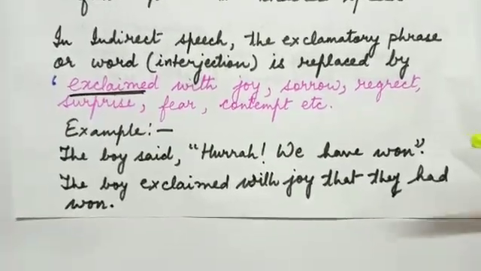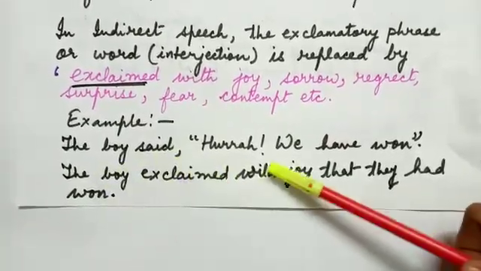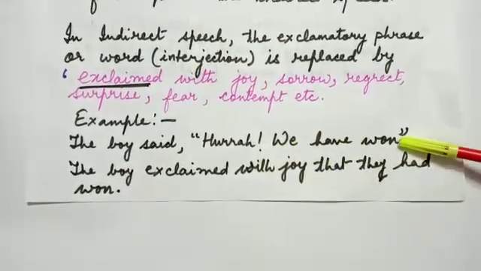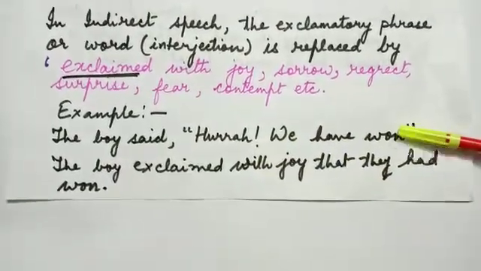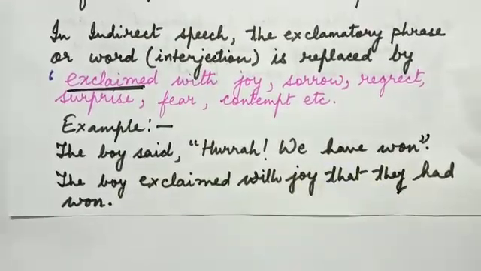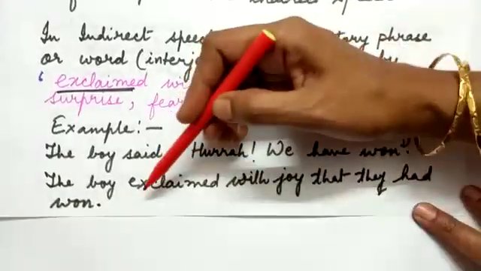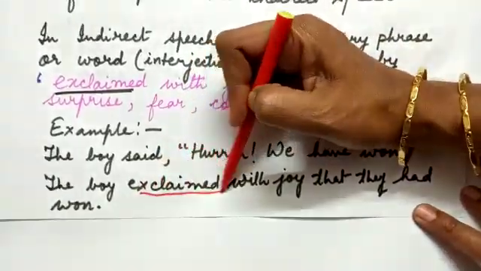Now here, what changes do we notice? The boy said, "Hurrah, we have won." When we change this, the boy exclaimed with joy. So here said is replaced with the words exclaimed with.